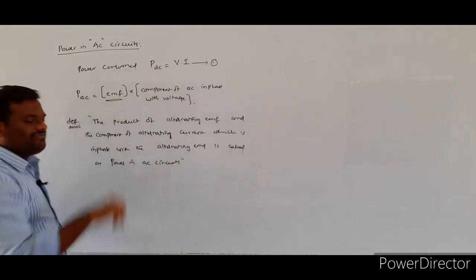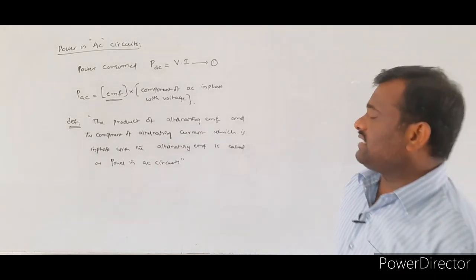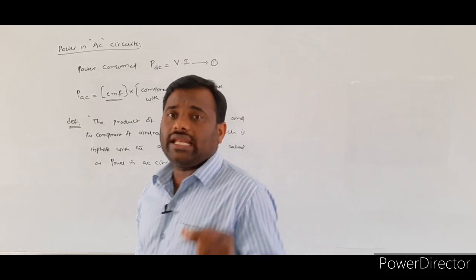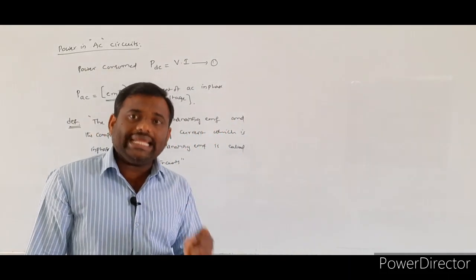So how can we define the power in the AC circuits? It is defined as the product of the alternating EMF and the component of the alternating current which is in phase with the alternating EMF.